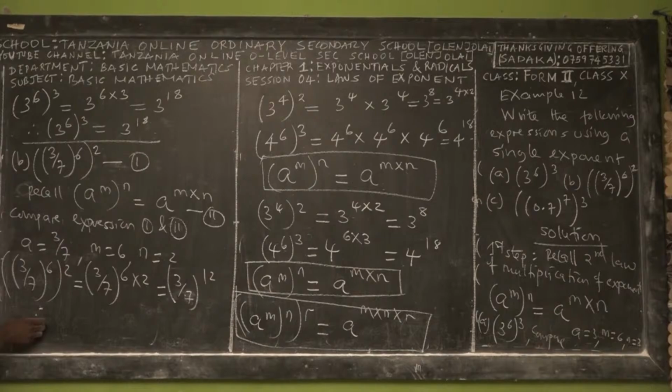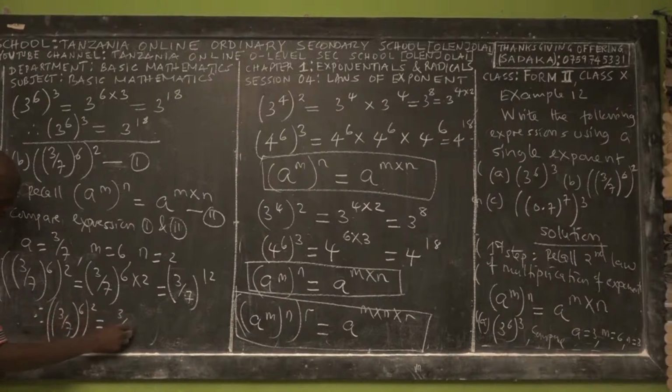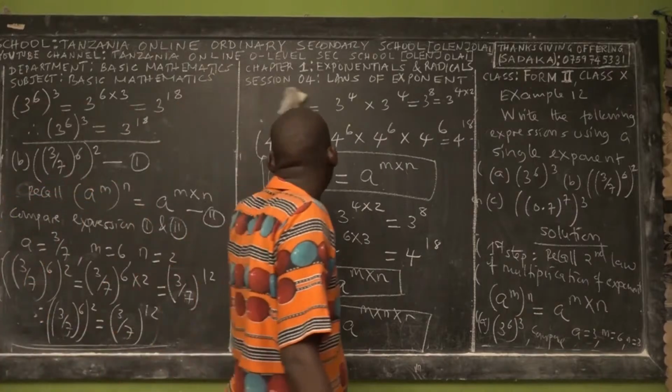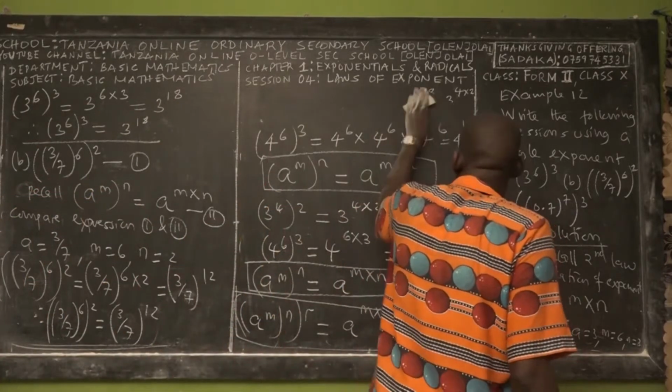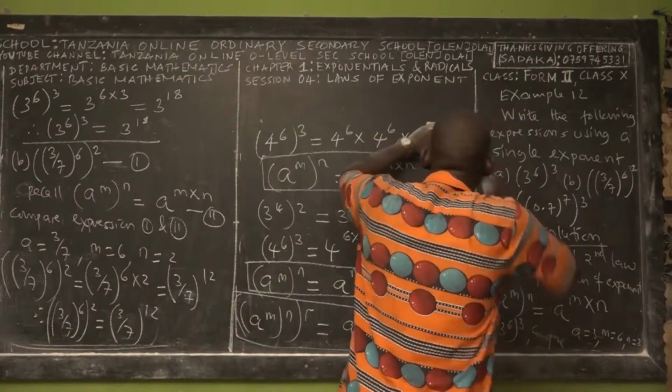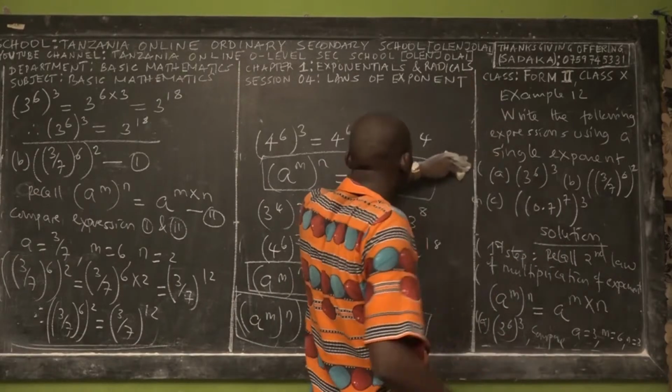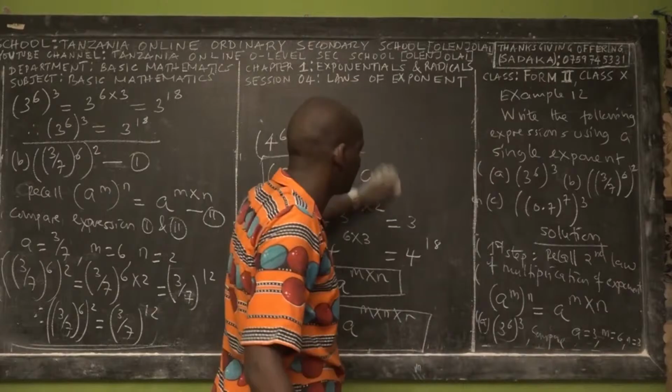So therefore, 3 over 7 in a single exponent, power 6 power 2, is equal to 3 over 7 power 12. So, see, mathematics is the simplest subject, especially this mathematics that we are dealing with in section 4.